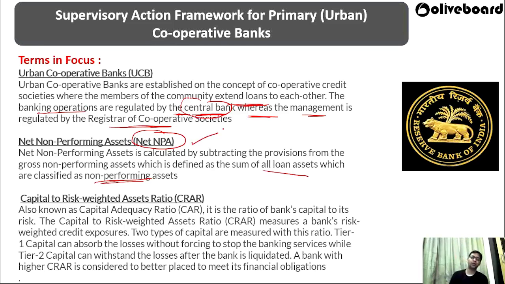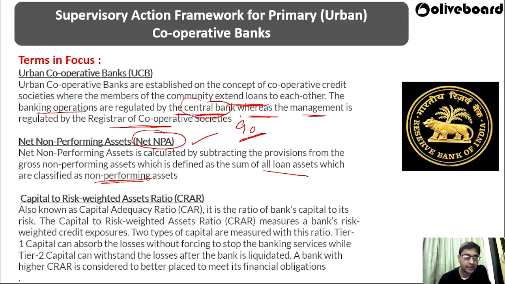Any company which has received a loan from the bank and has not paid the interest to the bank, and if that happens for more than 3 months, that is for 90 days, then that company will be declared a non-performing asset. So this is the definition of a non-performing asset.